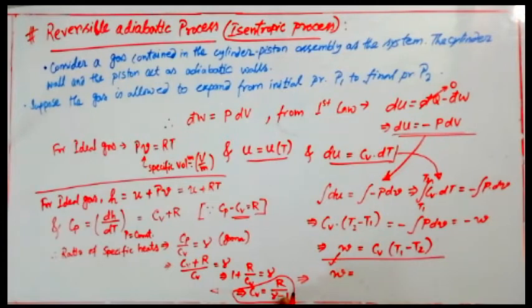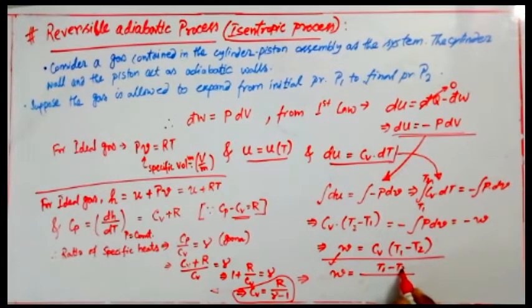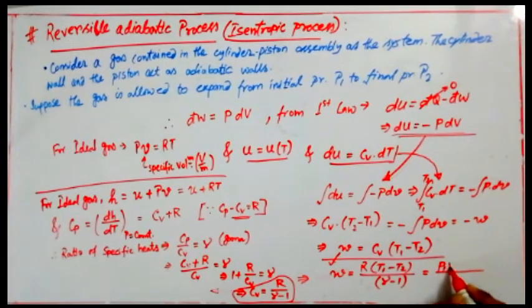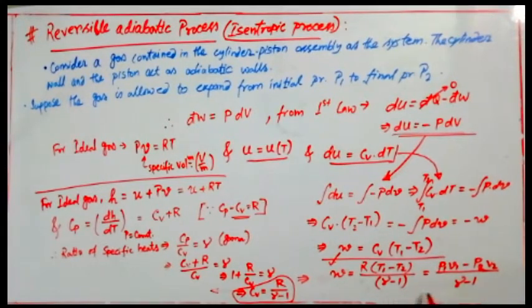If you replace Cv by R by gamma minus 1, that can be written as R T1 minus R T2, that is P1 V1 minus P2 V2, divided by gamma minus 1. That is the final expression we can build from there.